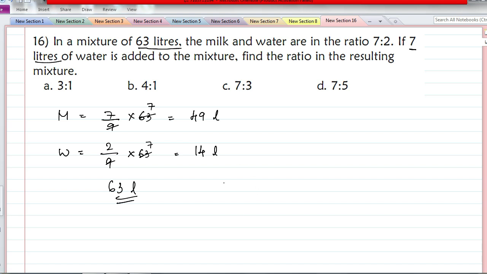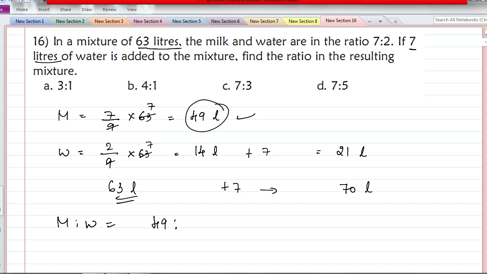So when we add 7 liters, it becomes 70 liters, and we are adding only water. So this becomes 21 liters. Milk remains the same. So what is the new milk to water ratio? Milk is 49 liters. Water is increased to 21 liters. Now we can cancel this by 7. 7 sevens are 49 and 7 threes are 21. So the answer is 7:3.